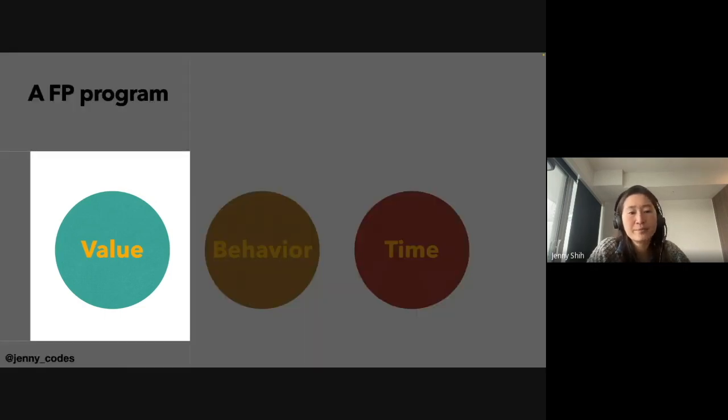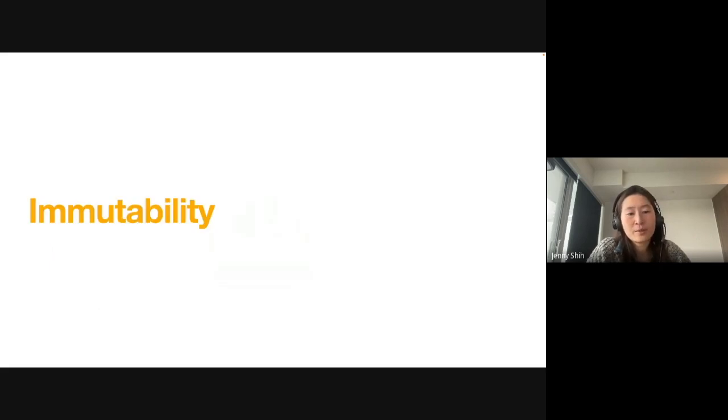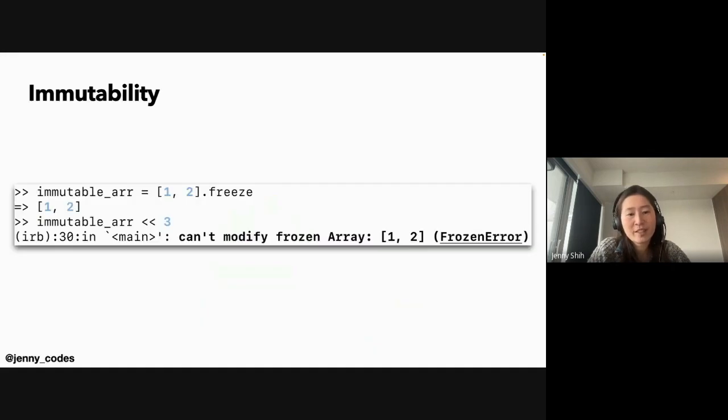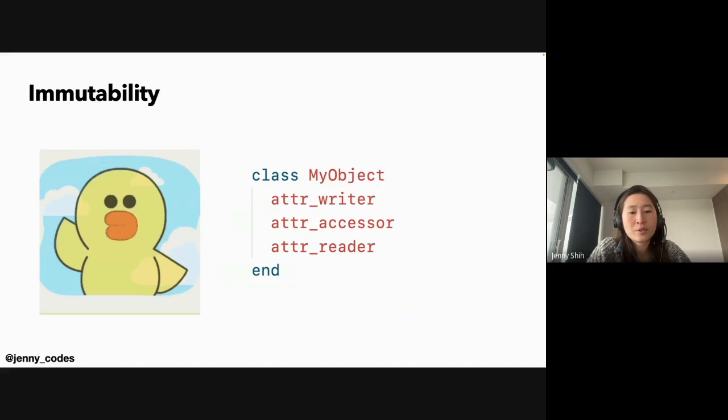First of all, value. To talk about value in functional programming, we need to talk about the concept of immutability. And the not overly complicated definition of it is: don't change a value once you initialize it. In Ruby, it would be like adding the method freeze on objects, like this example. And also in class definitions, we will discard the attribute writer and attribute accessor on the instance variables, because having them means we're giving open access to modify the values of the instance variables, and we don't want that.